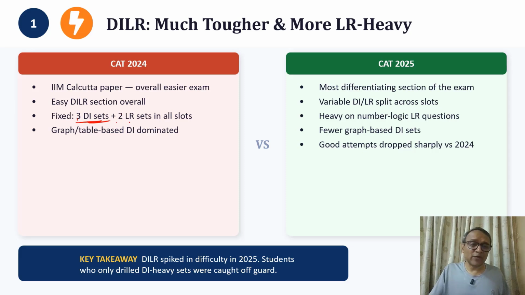If you look, there were quite a few sets with graphs and charts in CAT 24, whereas in CAT 25 there were more logic-based sets, more number logic sets. So a lot of numbers and logic were involved with that. So that made a difference.